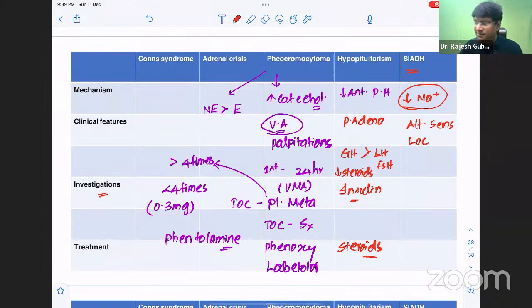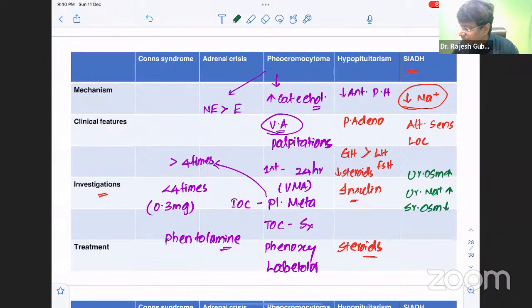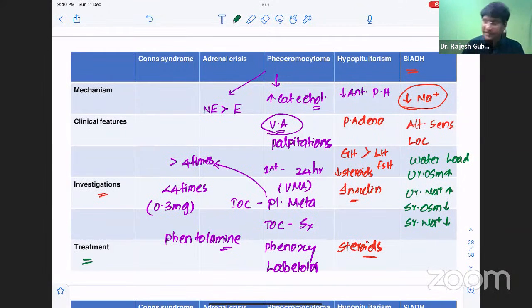And how do you investigate patients with SIADH? In patients with SIADH, the urine osmolality will be elevated. Urine sodium will also be elevated. Serum osmolality will be reduced. Serum sodium will be reduced. And the investigation of choice is the water loading test. Okay, that will be the investigation of choice in case of SIADH. Then how do you treat these patients with SIADH? The drug of choice will be Vaptans.